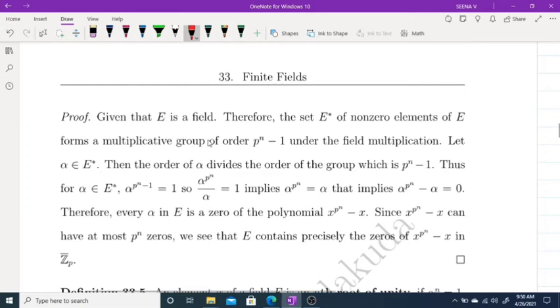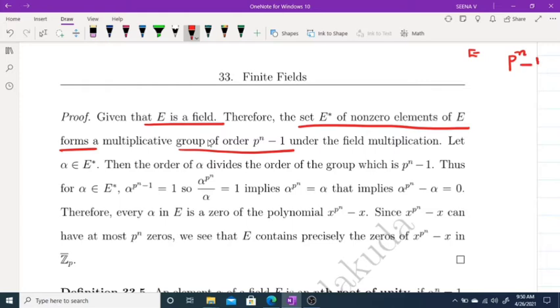Okay. So given E is a field, and therefore the set E star of non-zero elements forms a multiplicative group of order p raised to n minus 1. Clear? Already we know if E is a field, then the non-zero elements of E form a multiplicative group. Of order, what about the order? We are removing the identity element. Total elements is P raised to n. Removing the identity element is removing one element. So E star of non-zero elements is of order P raised to n minus 1.